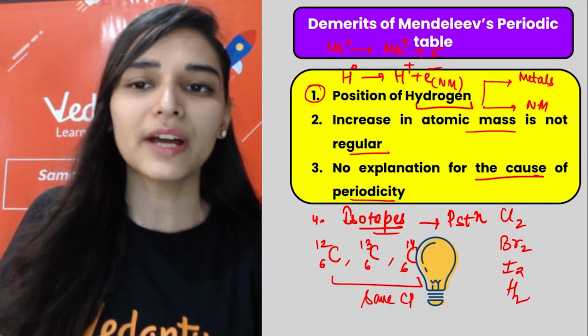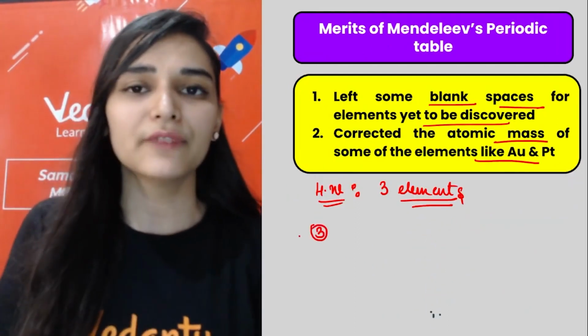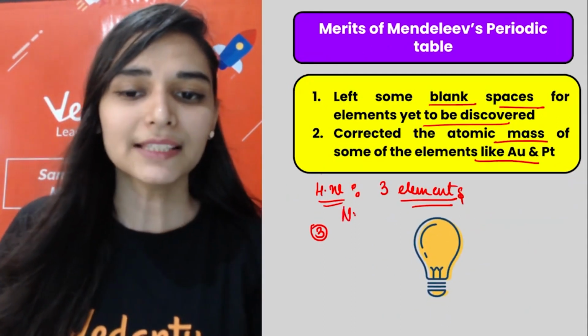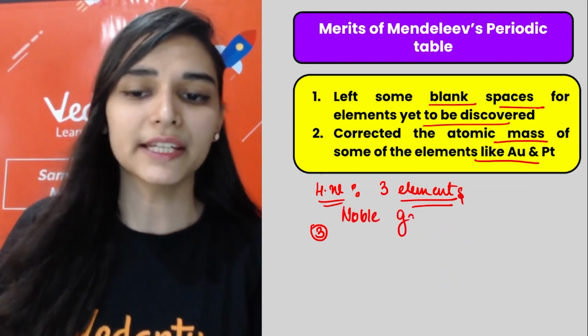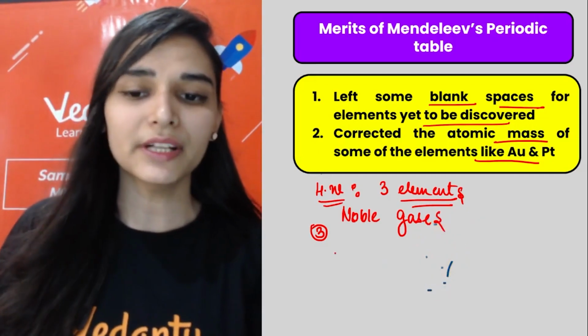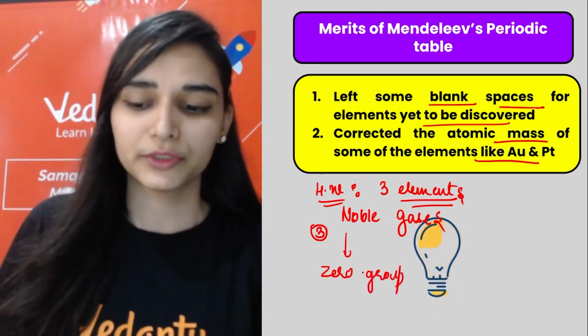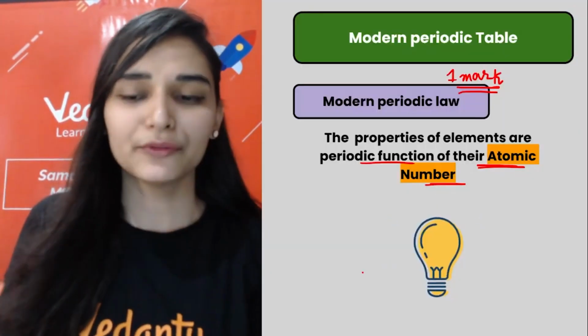Even I will tell you one more point about the Mendeleev. Mendeleev के merits में you can add one more point, that noble gases were also fitted after their discovery. Noble gas बाद में discover हुए थे and when they were discovered they were kept in a special group called as zero group. ठीक है, so that was also a point.